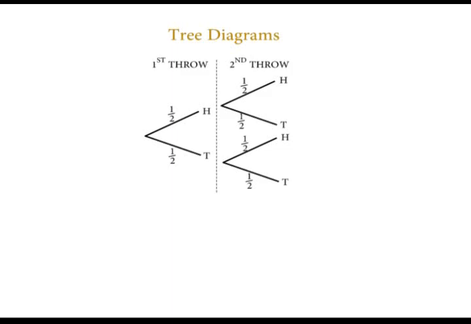And then we go to the second throw. Again, the probability of obtaining a head is a half, and that of tail is also a half. The events in the first throw and those in the second throw are independent. The outcomes are written at the end of the branch, and their probabilities are written along the branch. The sum of the probabilities at any branch from the same point is 1 because they are mutually exclusive, no matter how many outcomes there are for one trial. This is the most important feature of the probability tree diagram.